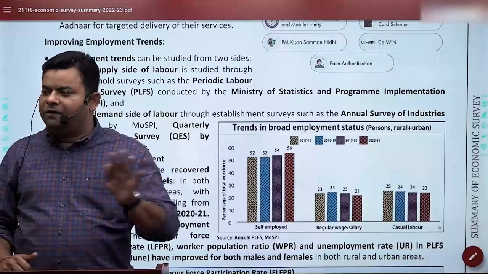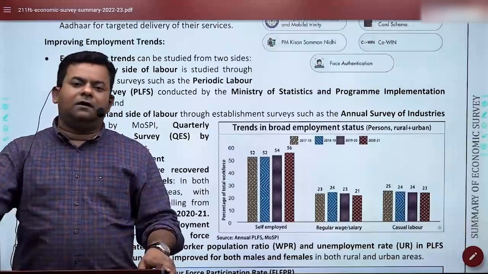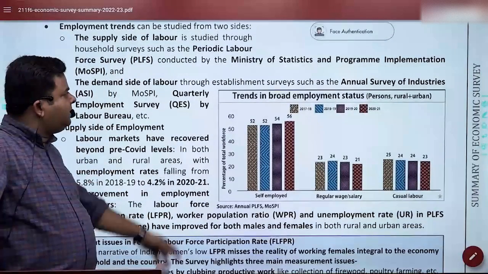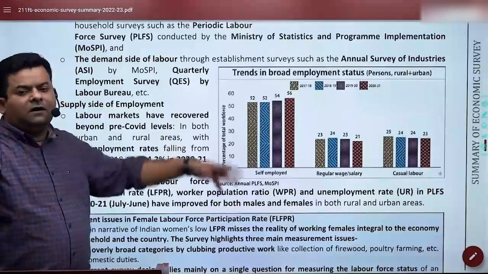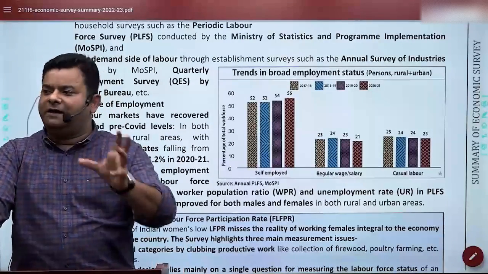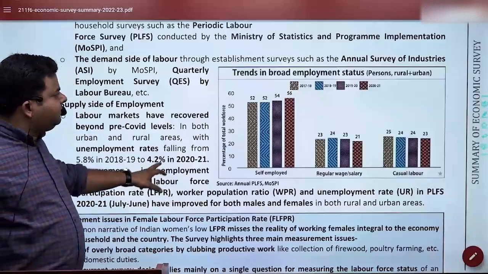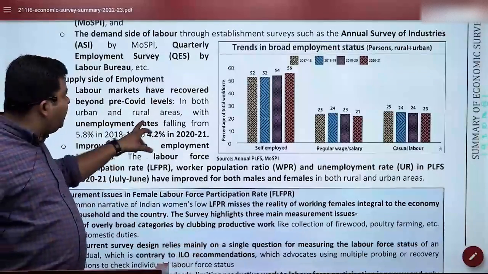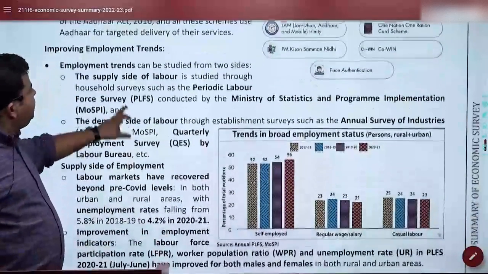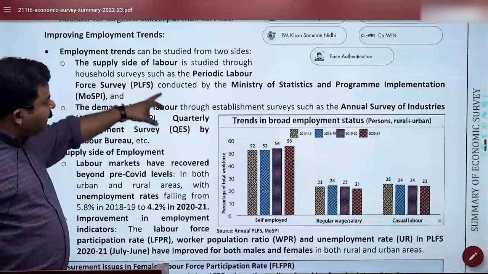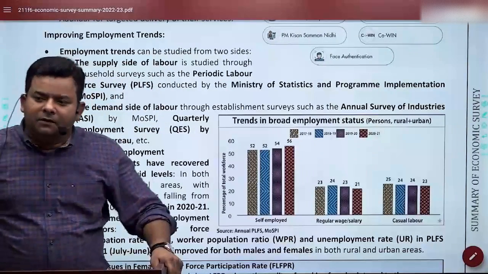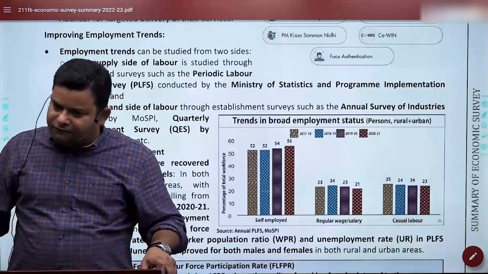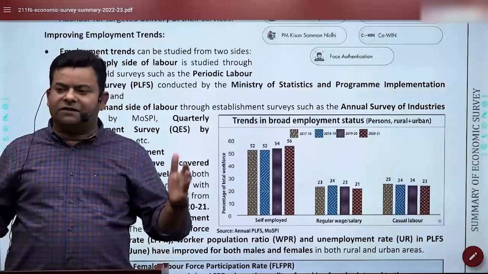Male and female, rural and urban, our overall employment has increased. So that is how they have talked about it, and you know this data, the Periodic Labour Force Survey data, is provided by NSO. So NSO has given us this data, and similarly, the annual survey data is also highlighting this. If you see the employment trend on the supply side, where we take the data from, again, MOSPI or NSO gives us data about the Annual Survey of Industries. I have just told you, the annual survey of industry is nothing but a yearly compilation.